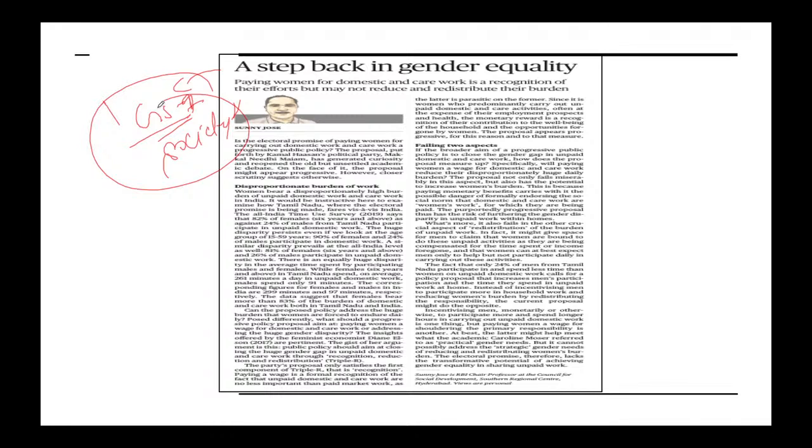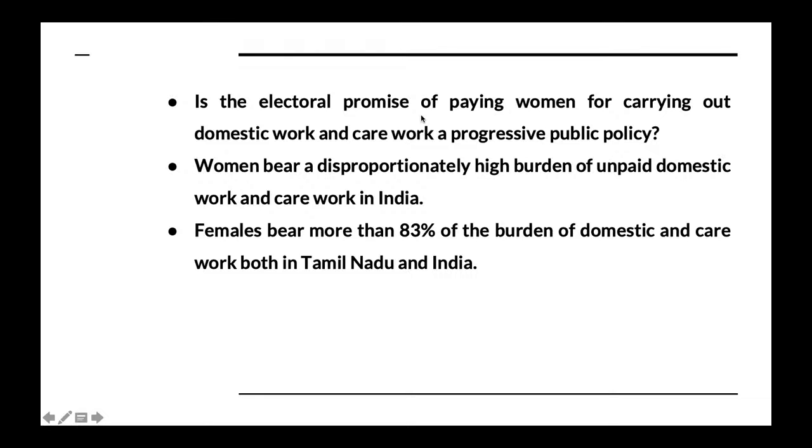So here take the case of gender equality and a particular political party. I am not naming the political party because it is of no use, but it has highlighted that unpaid domestic and care work in India needs to be paid. A simple example: take any family. In a family you have many people, men and women, linked under different relations.